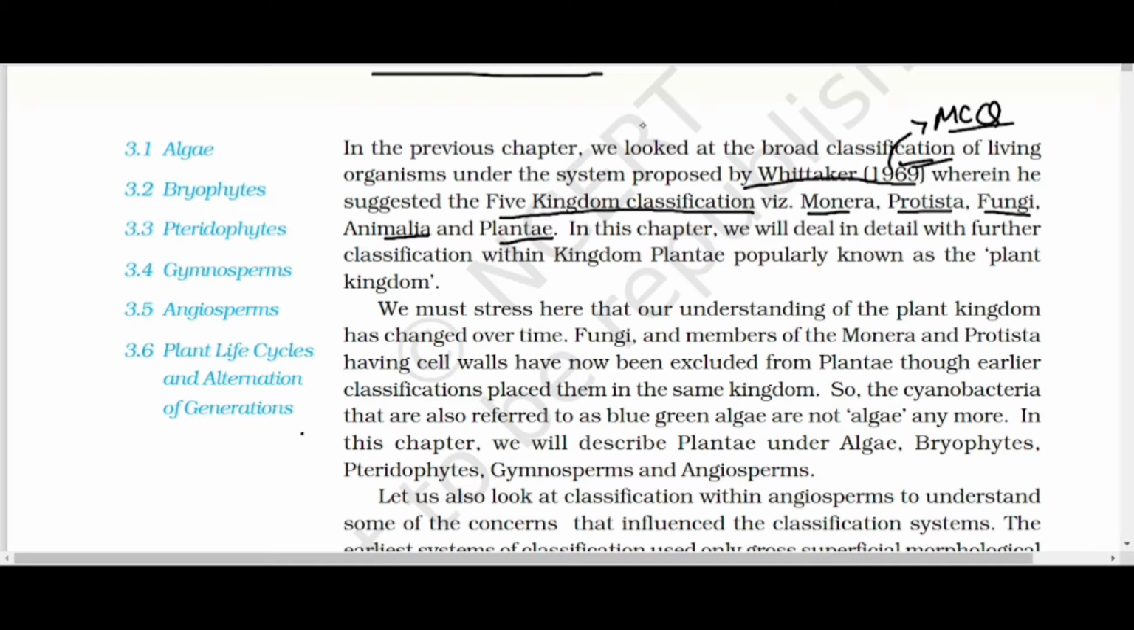In this chapter, we are going to deal with the kingdom Plantae, which is also known as the plant kingdom. As we know, in earlier classification, all the organisms, algae, fungi, protista, were in the same kingdom which is known as Plantae. But after the discovery of the five kingdom classification, we found that only algae, bryophytes, pteridophytes, gymnosperms, and angiosperms are included in kingdom Plantae.